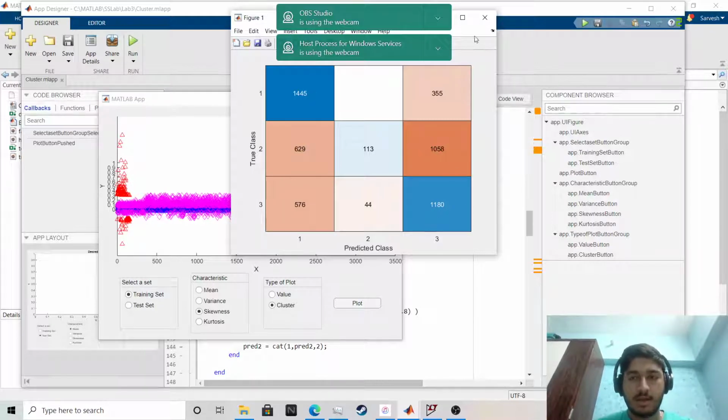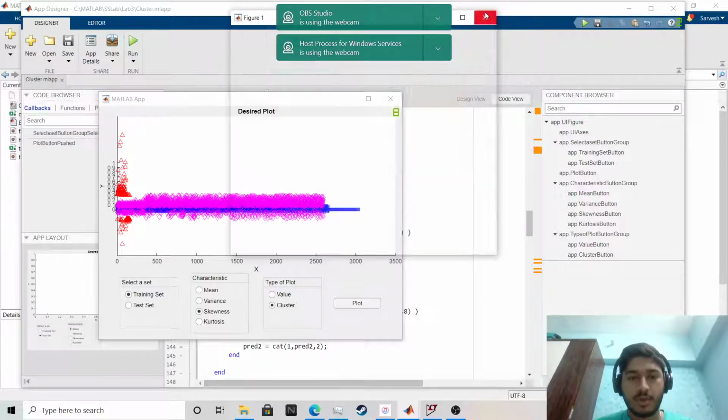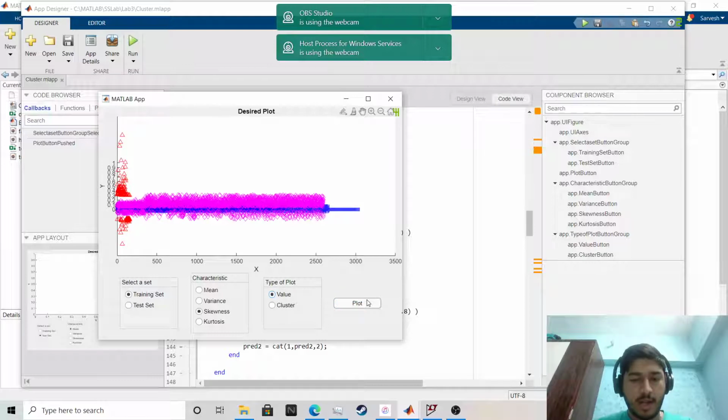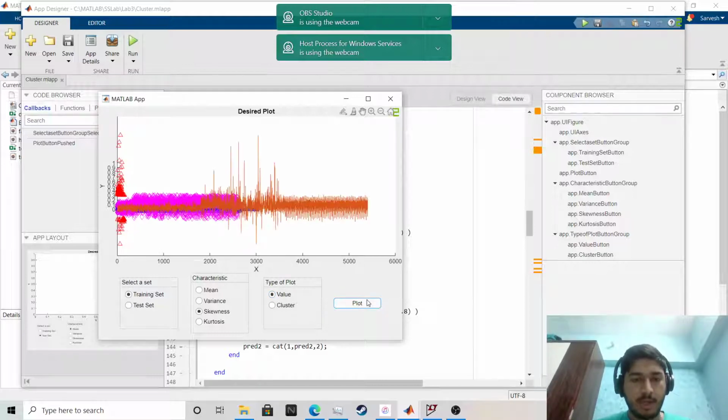I'll show you the plot also, the value plot. So it is recognizing these two quite well. The value here you will be able to clearly see. You can see that there is a lot of overlapping.